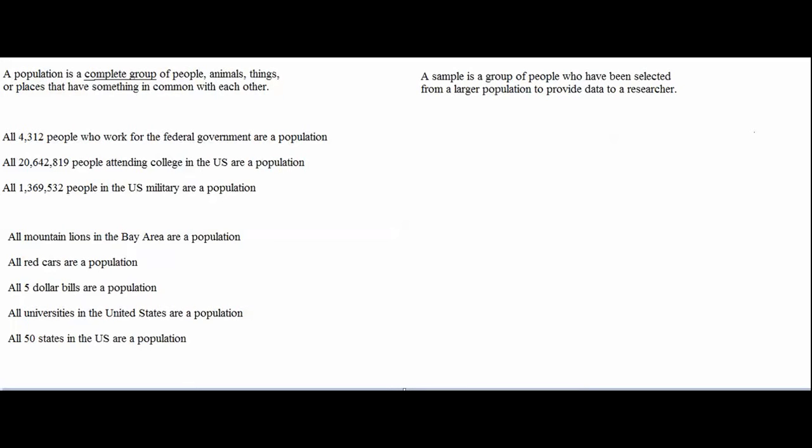If I ask 200 of the 4,312 people who work for the federal government to tell me how much money they make per year, then those 200 federal government employees are my sample of the federal government employee population. They are the 200 people that I'm collecting data from. If I go to a forest and I measure the heights of 300 trees, then those 300 trees are a sample of the population of trees in that forest. They are my sample of 300 trees because they are the 300 trees that I am collecting data from.